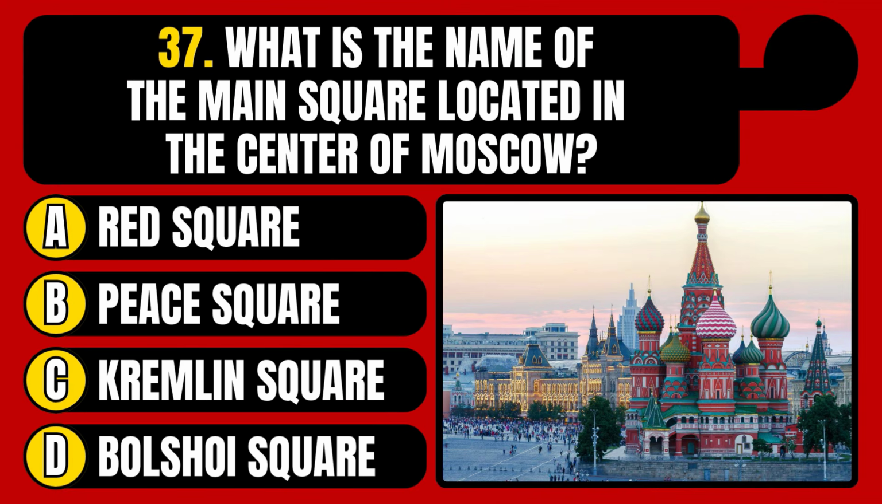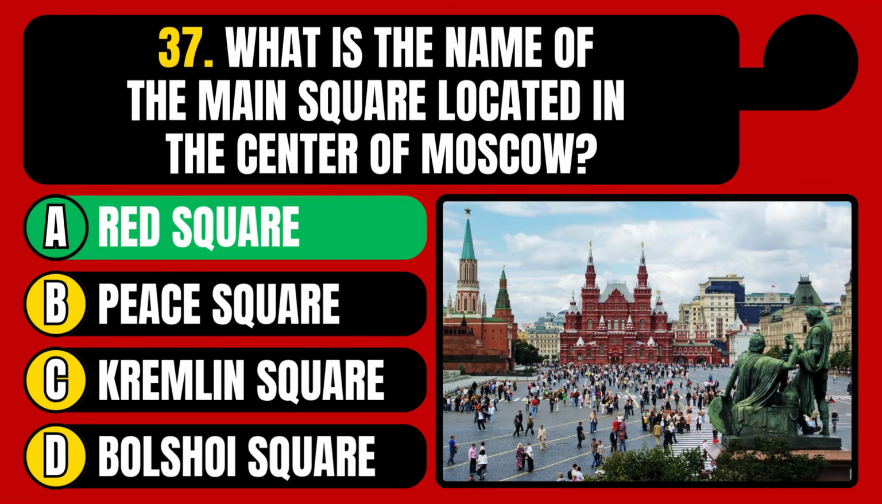What is the name of the main square located in the center of Moscow? Red Square, Peace Square, Kremlin Square, or Bolshoi Square? The correct answer is option A, Red Square.